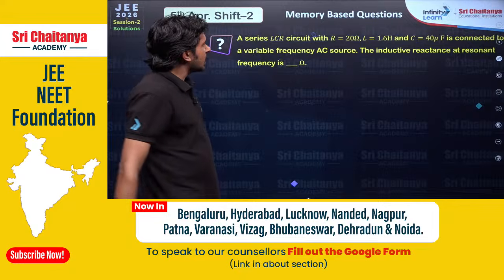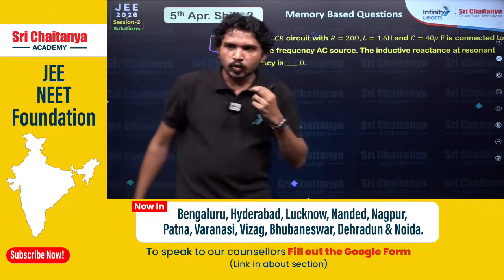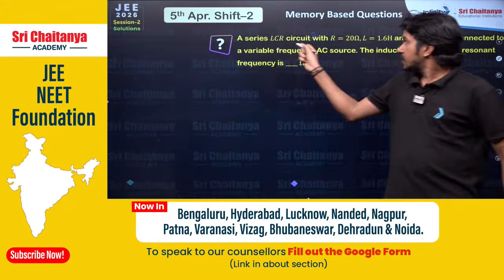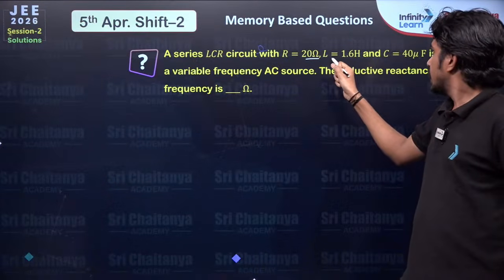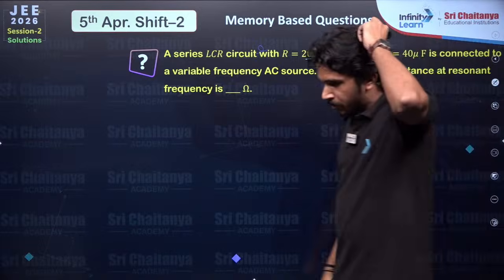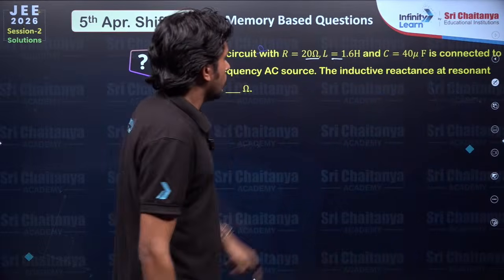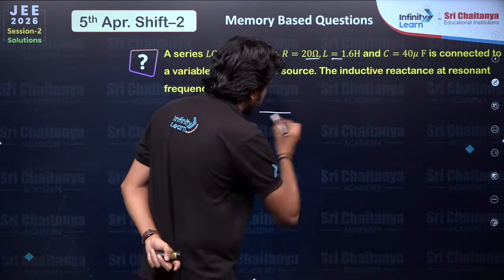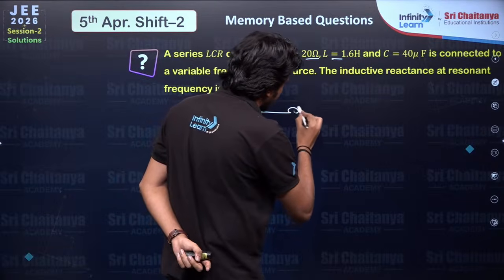A series LCR circuit with R 20 ohm. Okay, resistance is given 20 ohm, inductance is 1.6 Henry, and capacitance is 40 microfarad. So let's draw that LCR circuit.